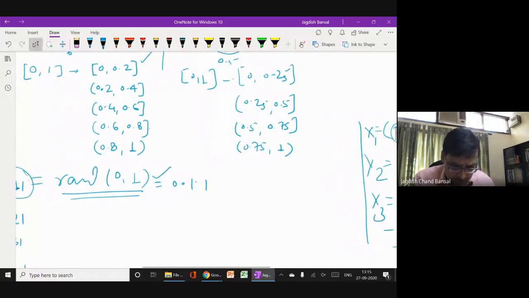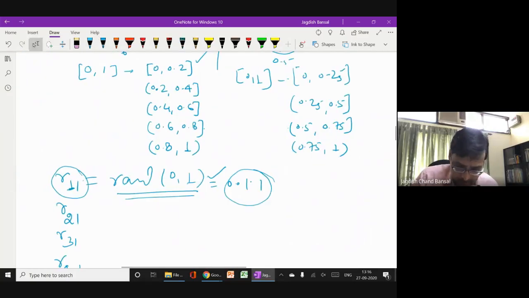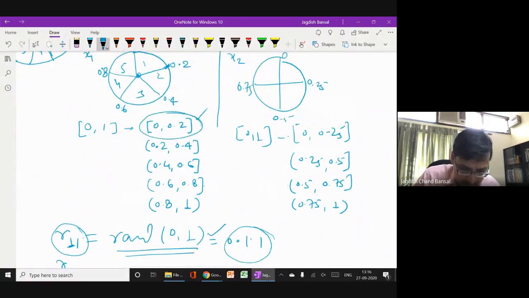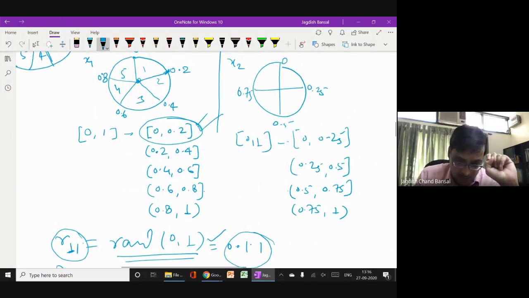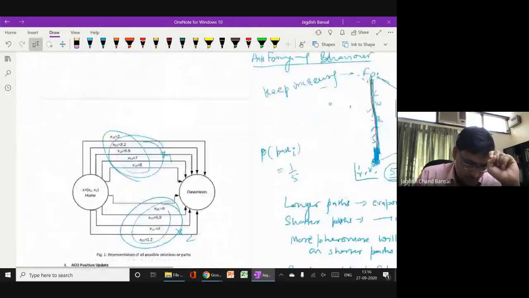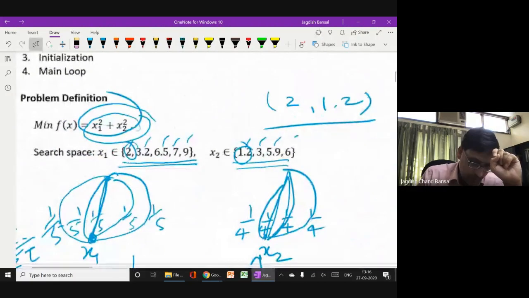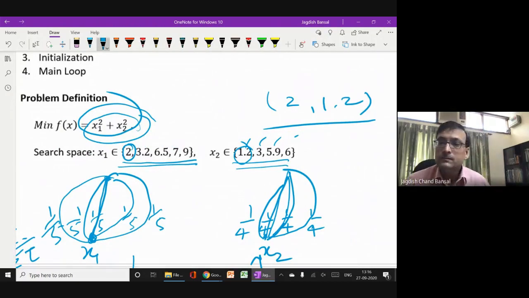So here, if it is 0.11, then what does it say? The first aunt's first variable, since this 0.11 is in the first range, will take the first value, this 2.